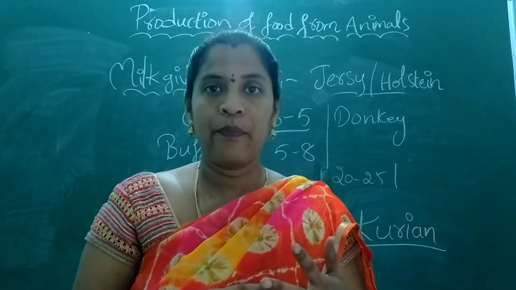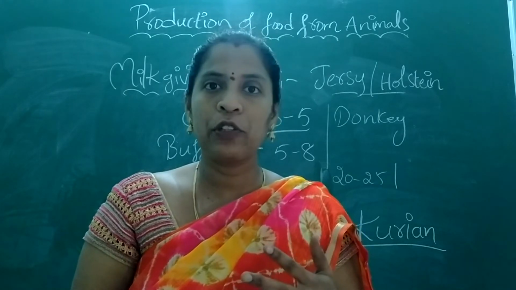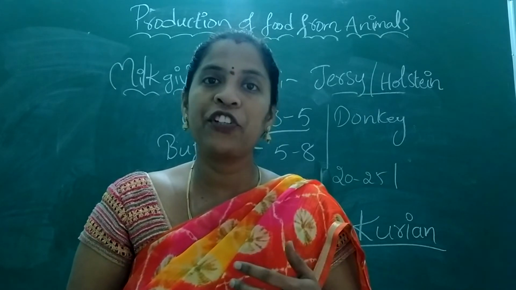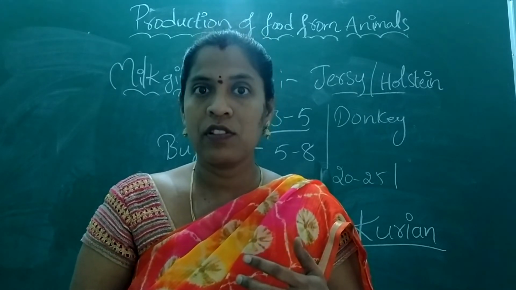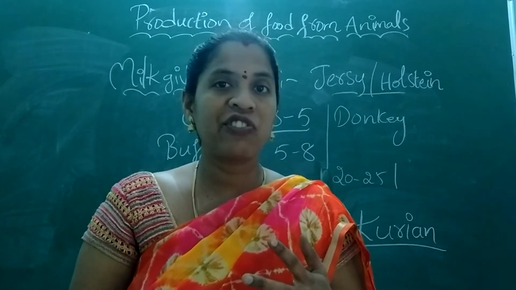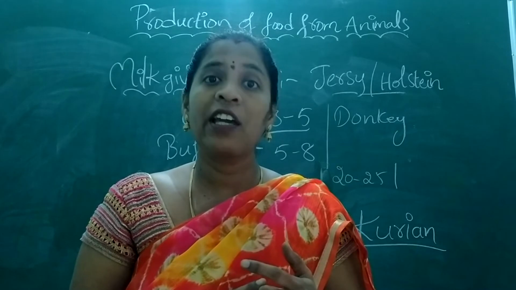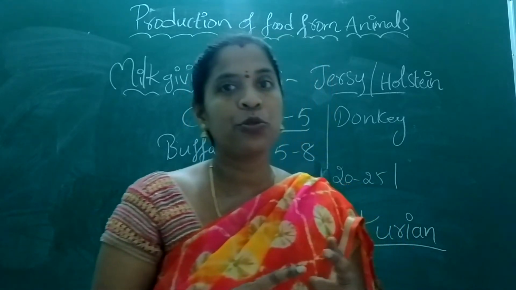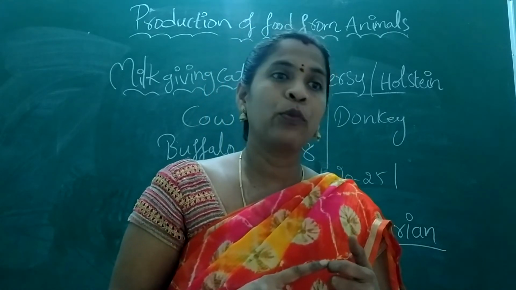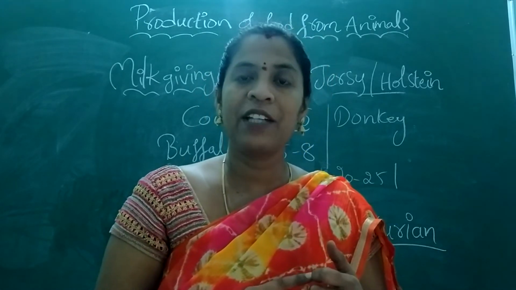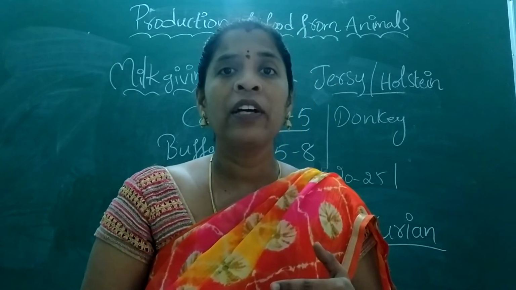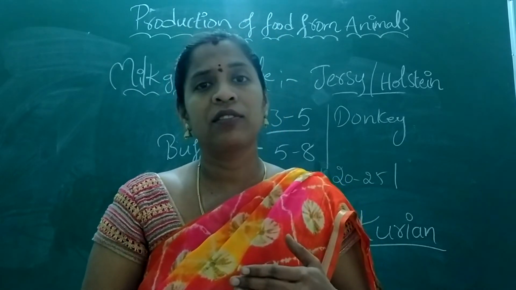The second reason is that we have few milk-yielding cows and buffaloes in our area. The milk yielding animals are fewer, because most of the animals we use for draught, for agricultural purposes. Got it? That is also one more reason the milk production rate decreases. And the third thing, here animals get many diseases. I already told you, worm diseases are nothing but some insects. Because of the insects, they get many diseases. Due to these infections also, they don't give much milk.